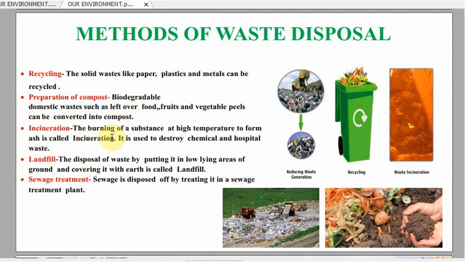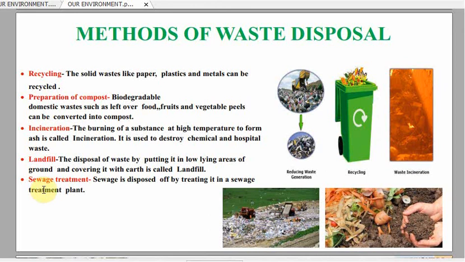Incineration is the process of burning a substance at a high temperature to convert it into ash. It is generally used to destroy the chemical and the hospital waste. Incineration is carried out in an incinerator, which is a kind of furnace. Now landfill: the disposal of waste by putting it into a low-lying area of ground and covering it with earth is called landfill. So here you can see the picture of landfill where a large amount of waste is dumped.